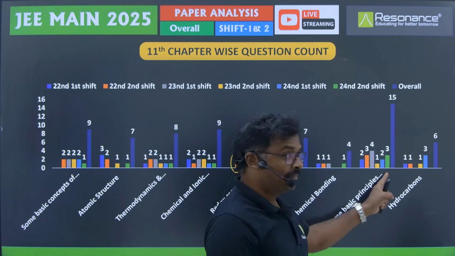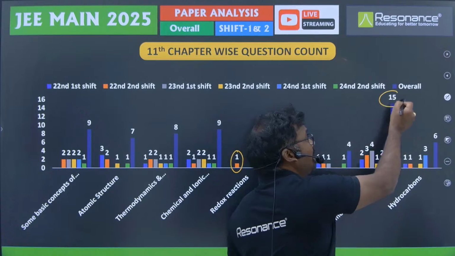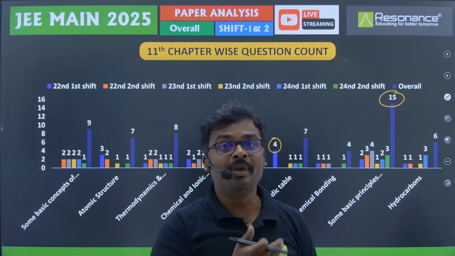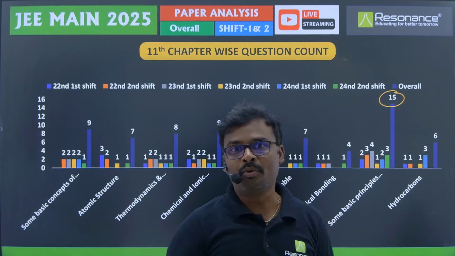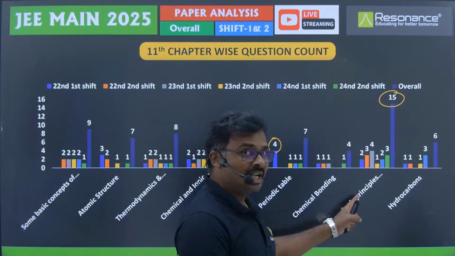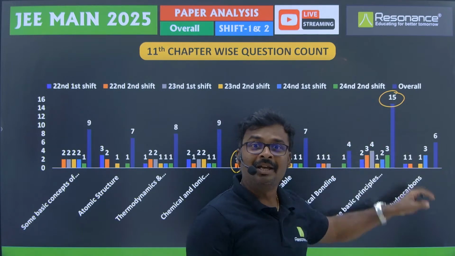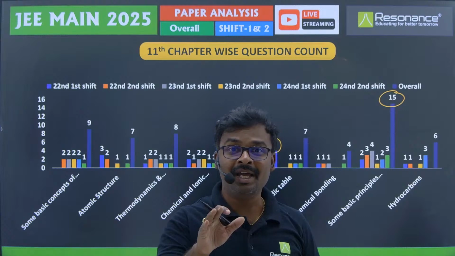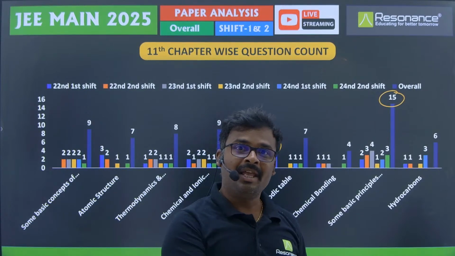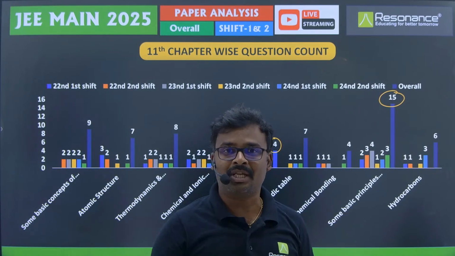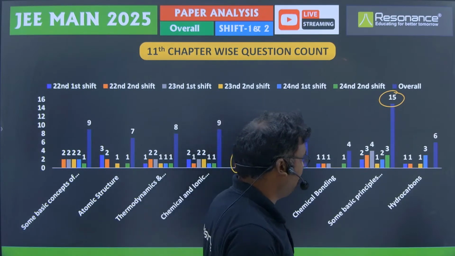And then you can see from the GOC chapter, from some basic principles and techniques in organic compounds, total till now from 6 shifts we got 15 questions. That means on an average 2.5 questions came. More than 2 questions came in every shift from this single chapter. And also the surprising point is that these many questions came, but still all these questions are at the NCERT level and exercise 1 from our Resonance material. So therefore, if anybody has solved these 2 sources, definitely all questions, 2 out of 2 or 3 out of 3, whatever questions have come, you will be able to do.